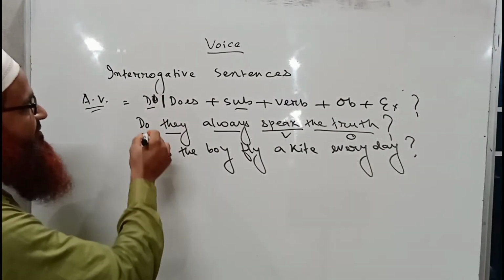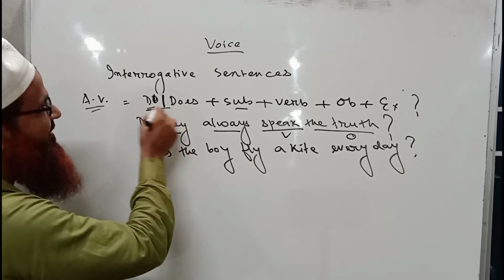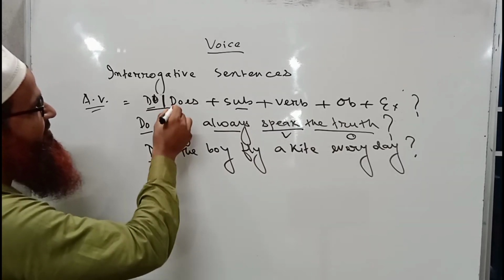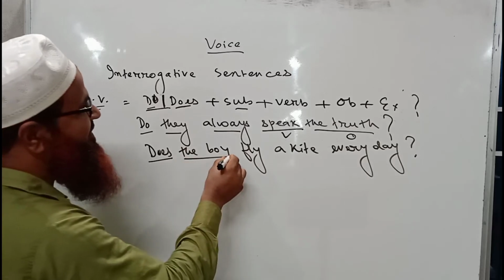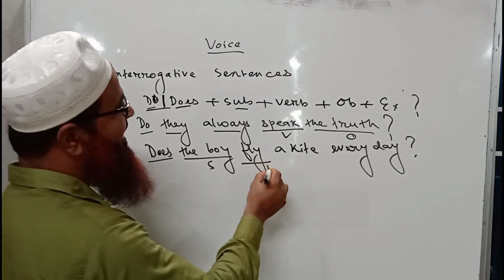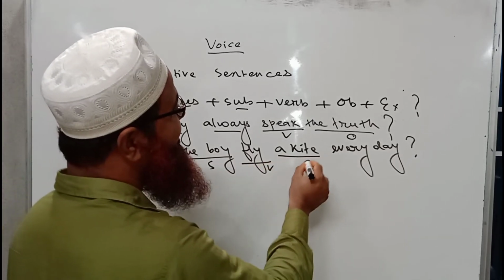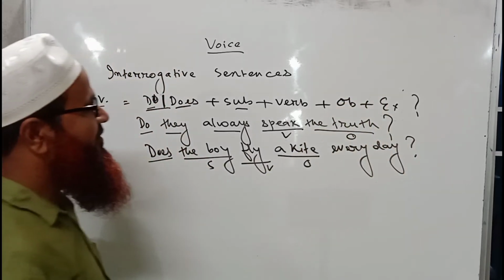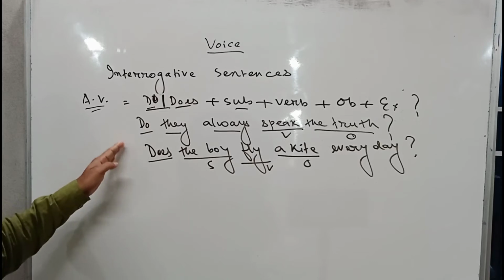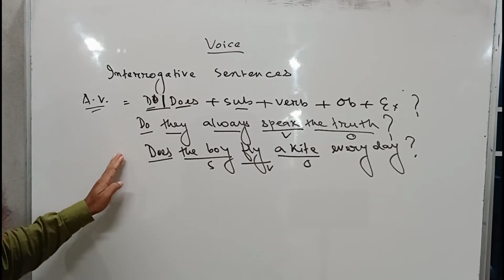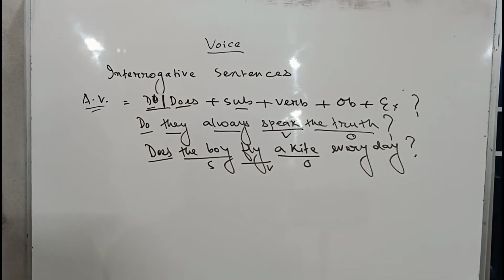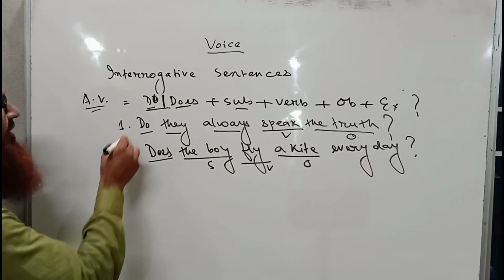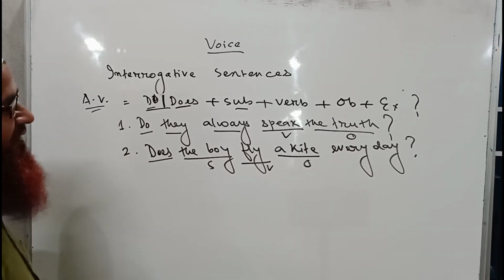Here you can compare it. Does, this is does, then the boy is the subject, fly is the verb, a kite is the object, and every day is an extension. Okay, so in this pattern I have written here two sentences, this number one, this number two.